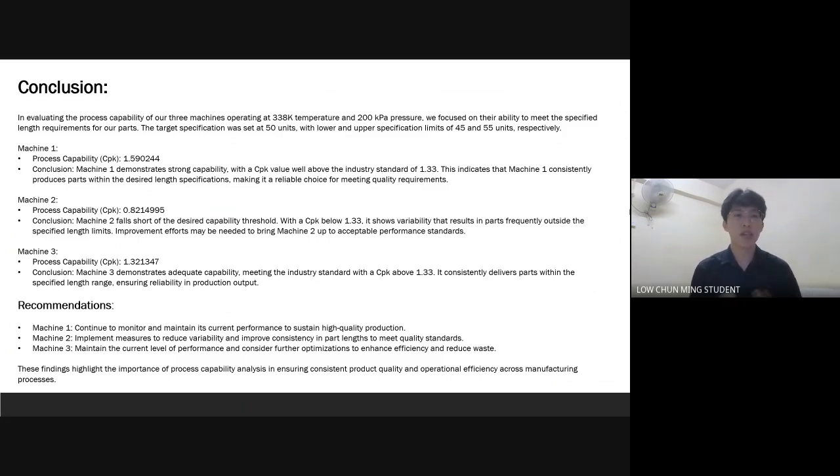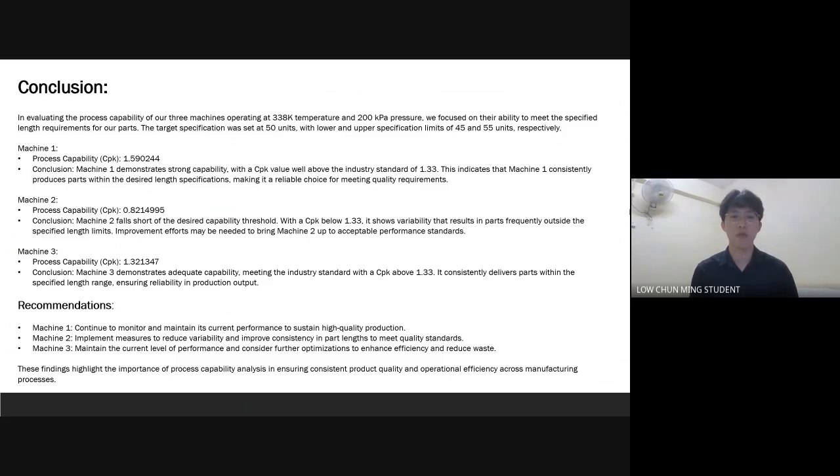Machine 3 demonstrates adequate capability, meeting the industry standard with a CPK value above 1.33. It consistently delivers parts within the specified length range, ensuring reliability in production output. The recommendation for machine 1 is to continue to monitor and maintain its current performance to sustain high quality production. For machine 2, implement measures to reduce variability and improve consistency in parts length to meet quality standards. Whereas for machine 3, maintain the current level of performance and consider further optimization to enhance efficiency and reduce waste.